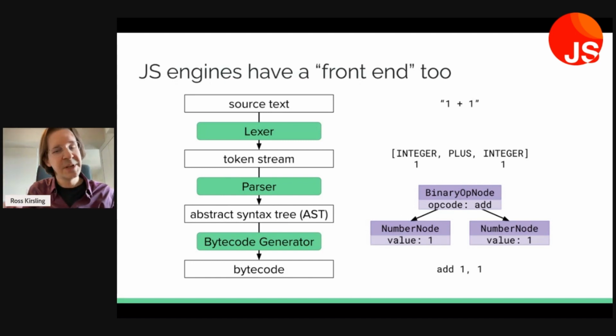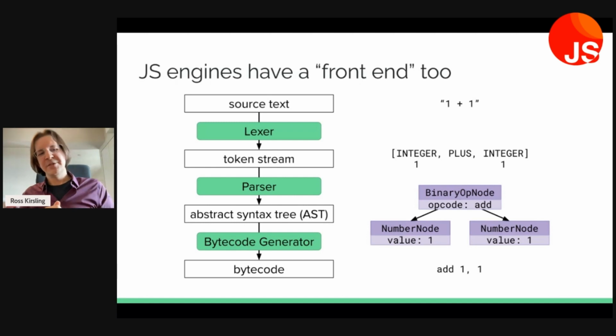JavaScript engines are typically a bytecode virtual machine. And so the backend is responsible for executing bytecode. But we need to get bytecode first. So how do we get from the JavaScript source text to the bytecode? That's the front end. And this has 3 stages typically, and at least definitely so in JavaScriptCore.